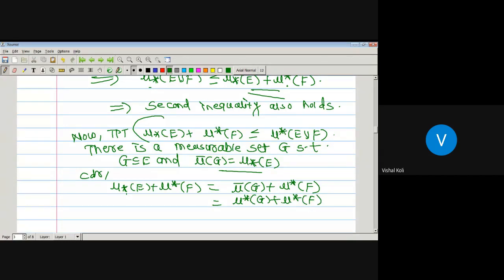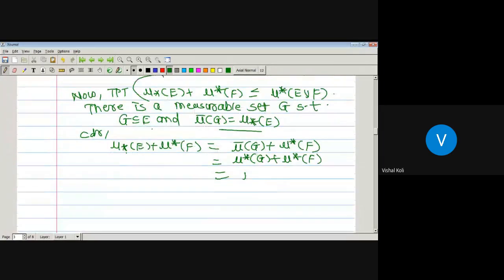But E and F are two disjoint sets. Already we have been given that E and F are two disjoint sets, and for that we have to prove this result. As E and F are two disjoint sets in which G is a subset of E, then G and F are also disjoint, which implies outer measure of G plus outer measure of F is nothing but outer measure of G union F. Okay. But we know that as G is a subset of E, then G union F is a subset of E union F. Therefore, it is less than or equal to outer measure of E union F.